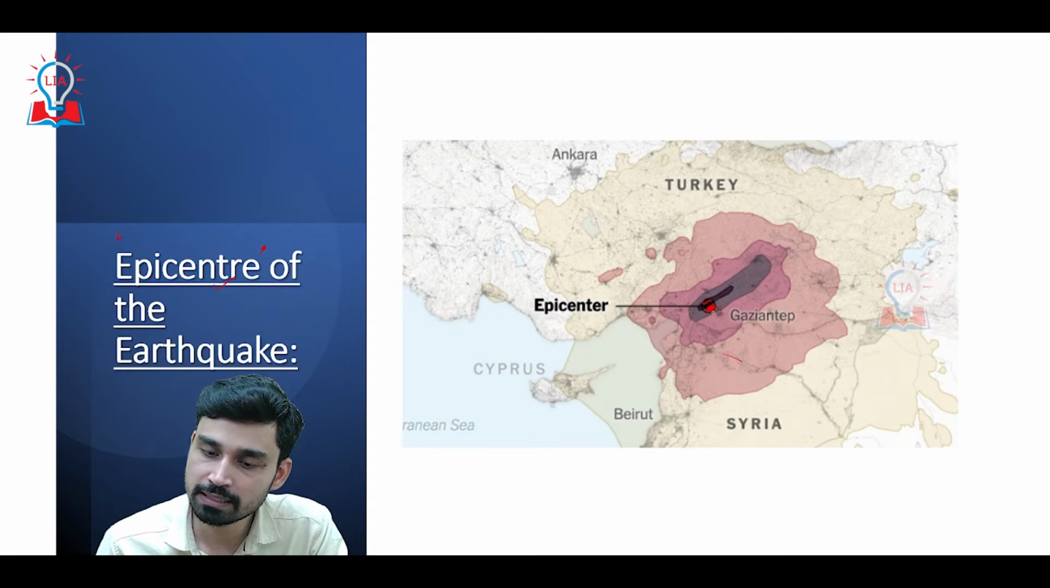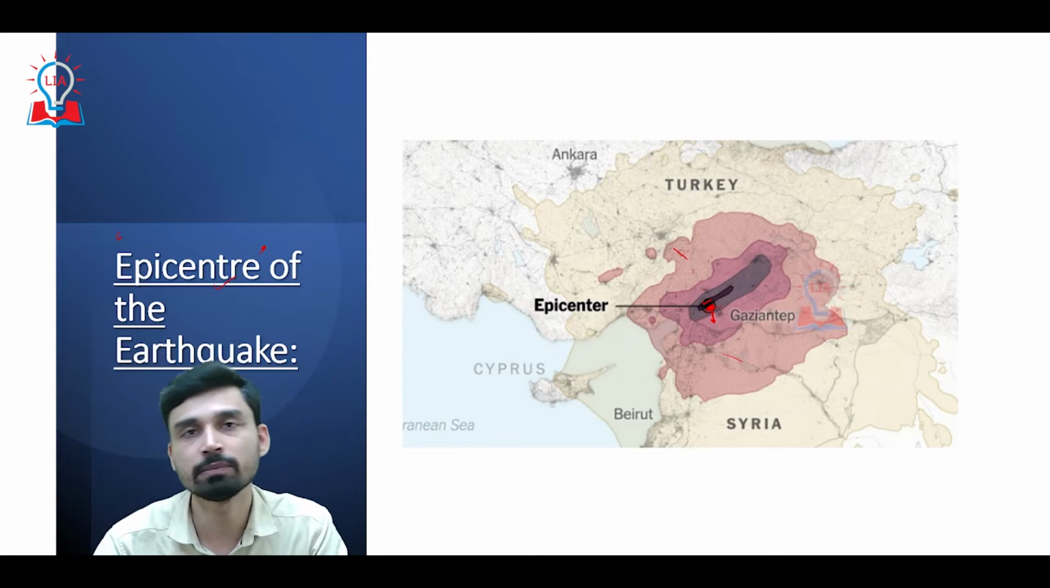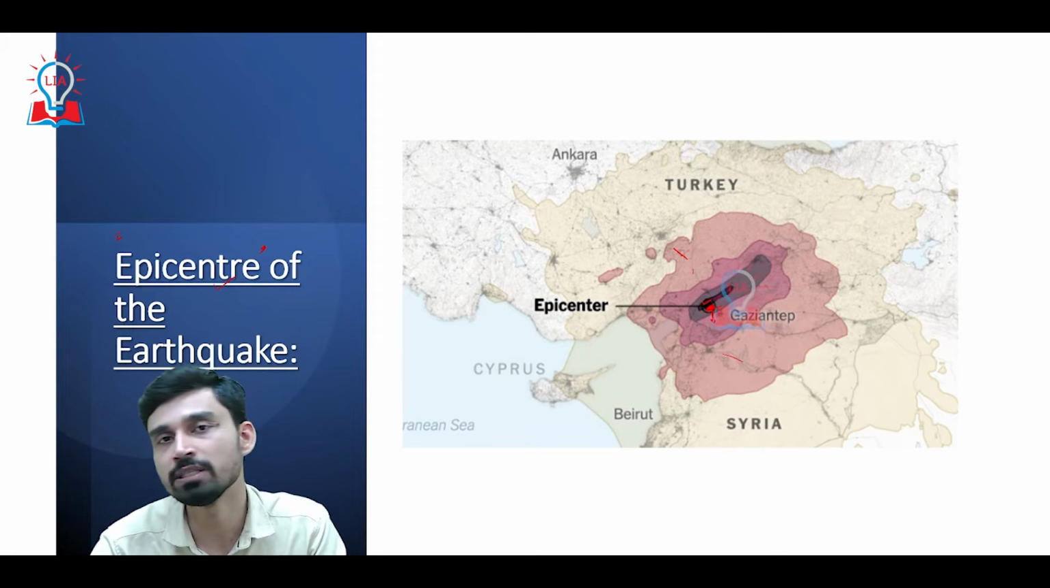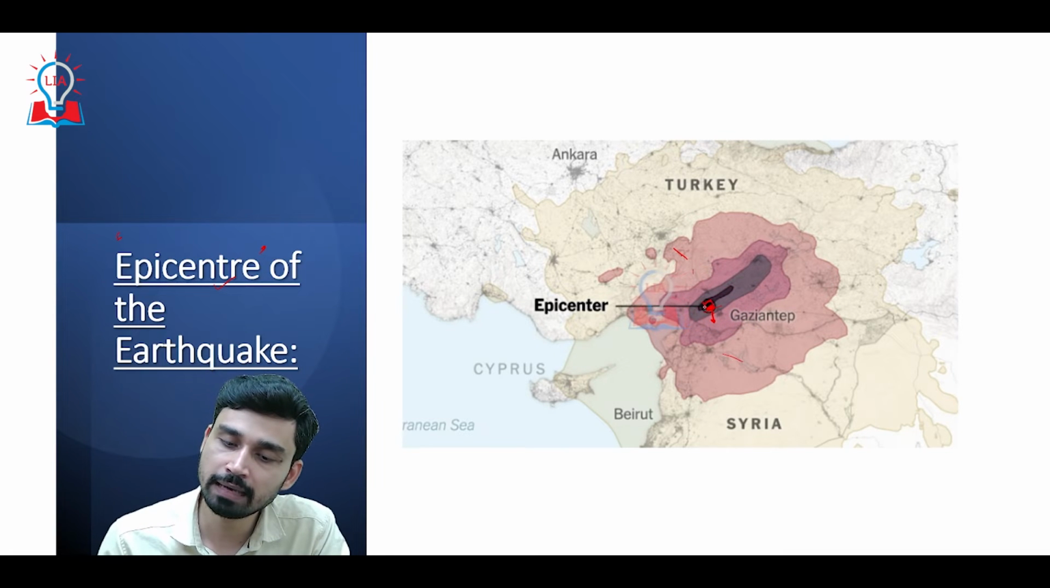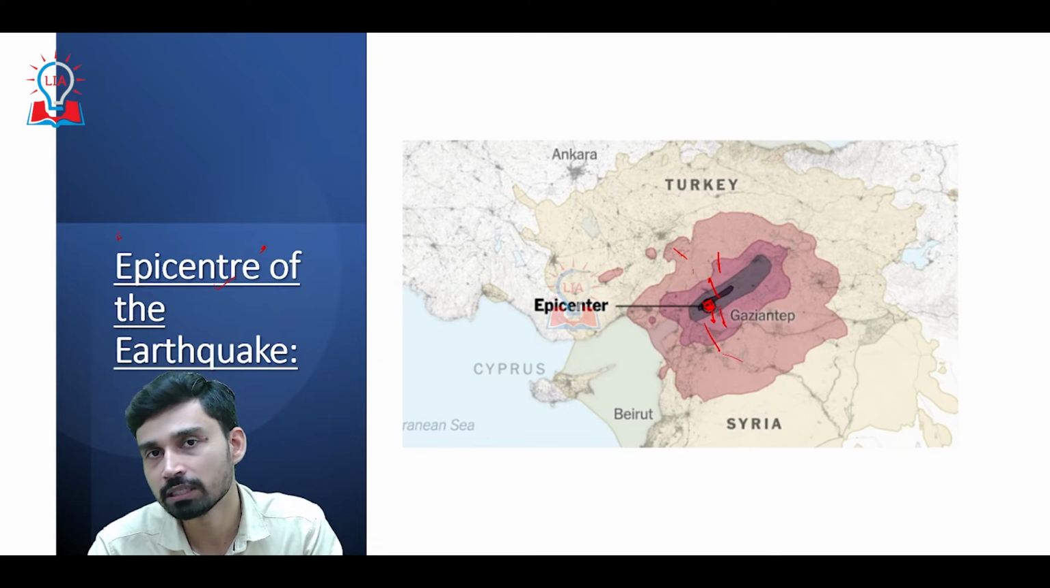As you can see, as we move away from the central area, the colors become lighter. That means the intensity or the damage caused by the earthquake also reduces. The maximum damage and destruction due to the earthquake can occur near the epicenter, and as we move away from the epicenter, the damage obviously will reduce.